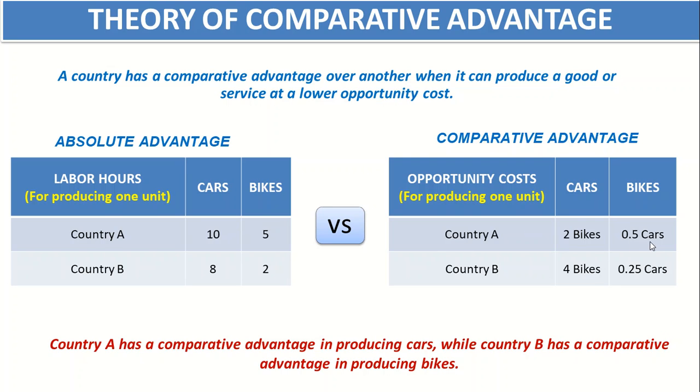So we said that a country has a comparative advantage over another when it can produce a good or service at a lower opportunity cost, means low opportunity cost. So here if country A produces cars and country B doesn't produce bikes, there is a very high opportunity cost because the ratio is very large. But if country A produces bikes instead of cars, then there is also an opportunity cost. Here is a lower opportunity cost, so country B should go for bikes, not producing cars. So this is a very simple example.